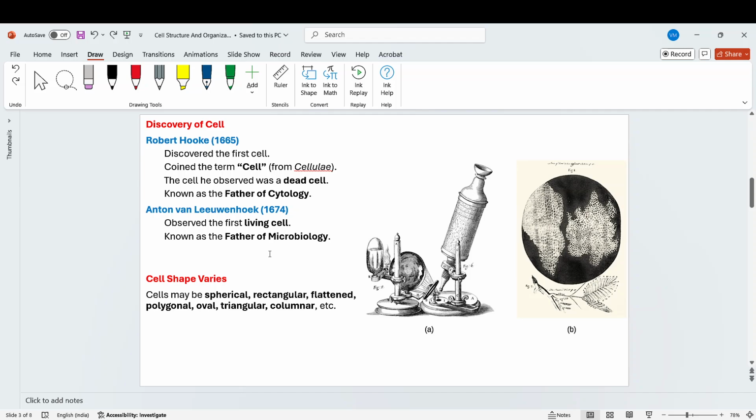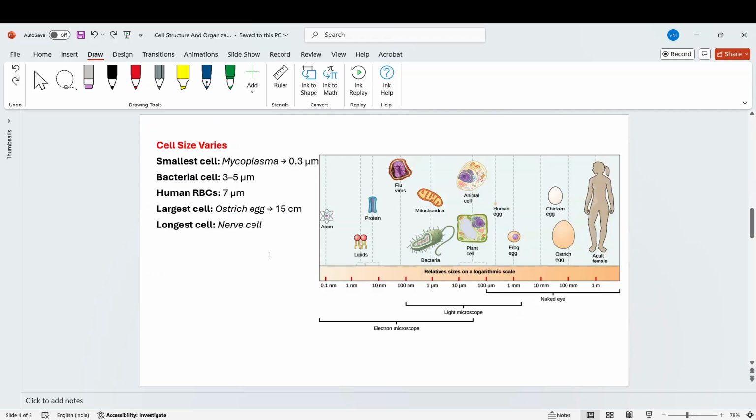Cells may be spherical, rectangular, flattened, polygonal, oval, triangular, columnar, etc. The type of cell present in the body depends on the kind of animal, the type of tissue, its function, and its metabolism. So various shapes of cells are present, and different sizes are also present.